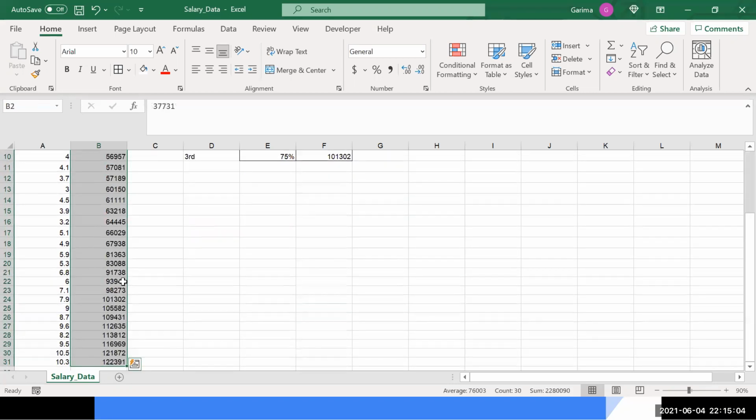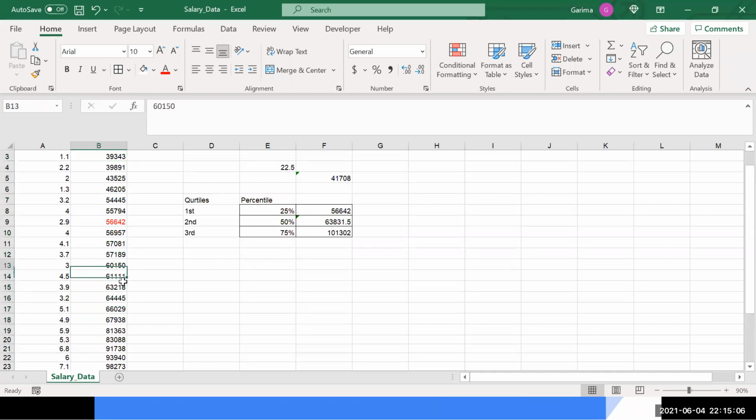We have 30 values. So that is 15 and 16. This is just a problem with the row numbers, so rows 16 and 17. This becomes the median. So now let's find the median.